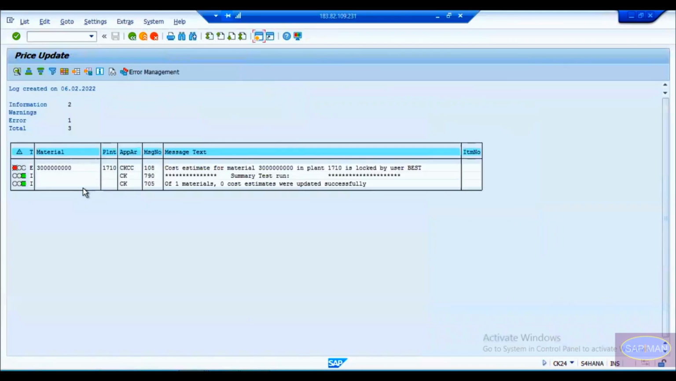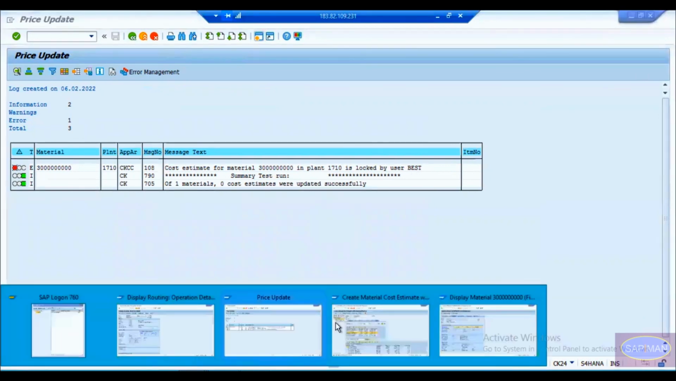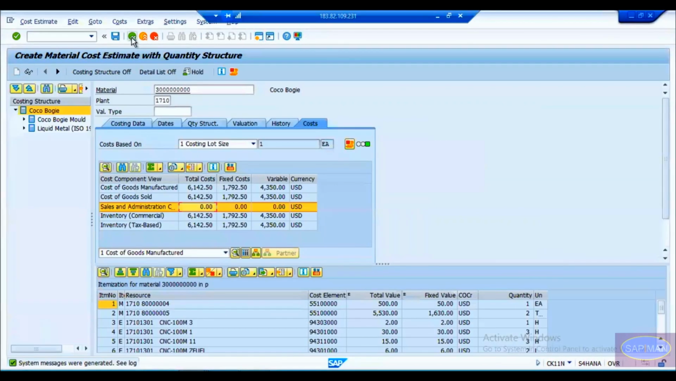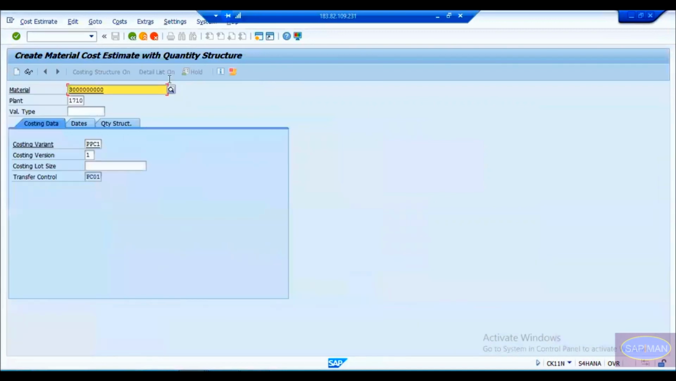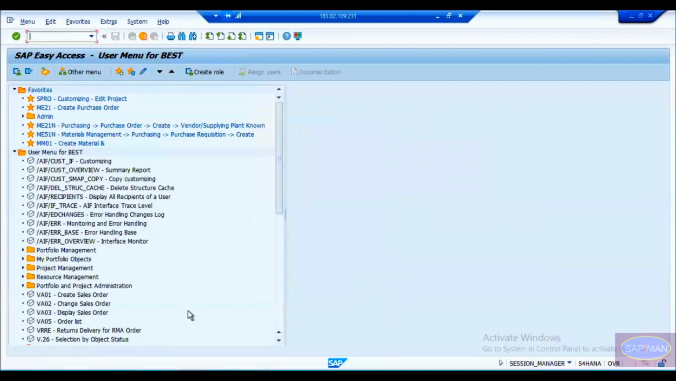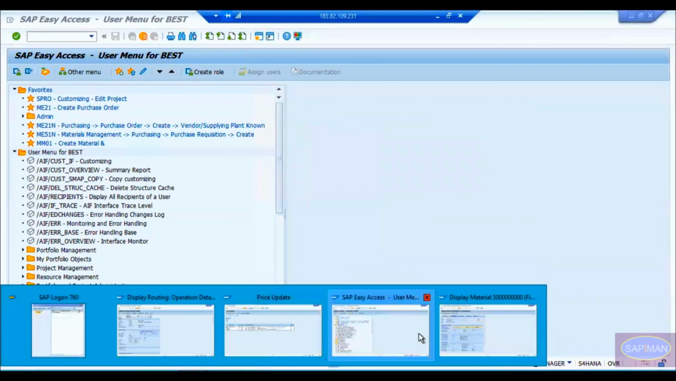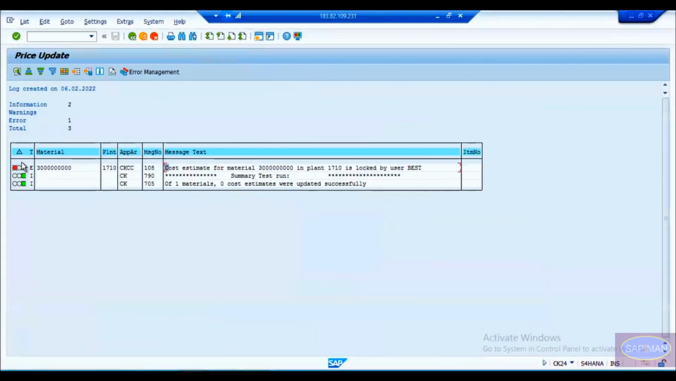If you execute it, system will show you. It is showing now. Everything is in green, you can see, and it is also saying cost estimation for this material. The plant is logged by user based, means I have already logged the transaction. Okay, I will have to come out of this transaction now. This material was logged basically. Because of that error came, this red icon came.